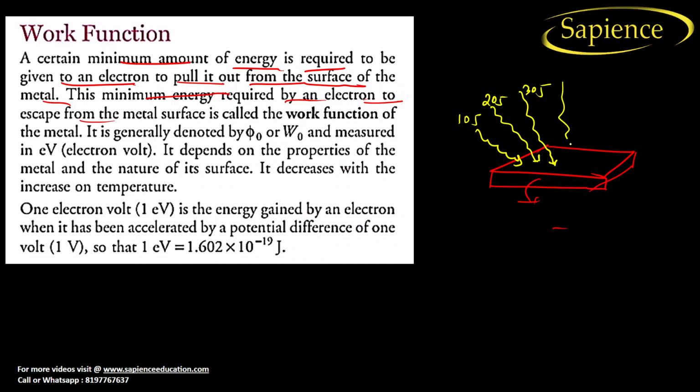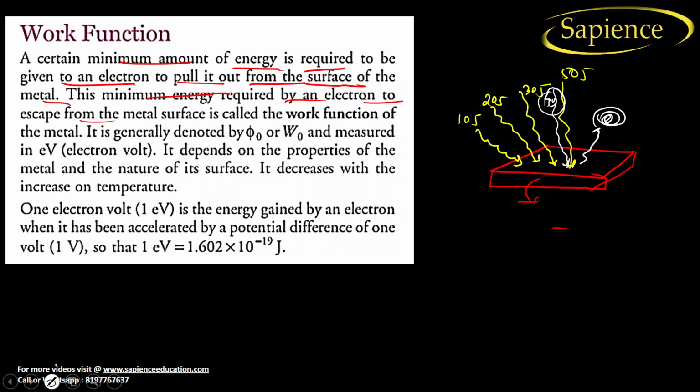After that you give energy of 50 joule, and it has been observed that the electron starts moving out. But at 49 joule, no electron emission. As soon as you go to 50 joule, electron emission starts. So the minimum amount of energy required to emit the electron from the surface is known as the work function.